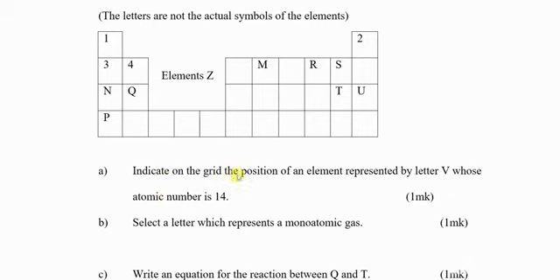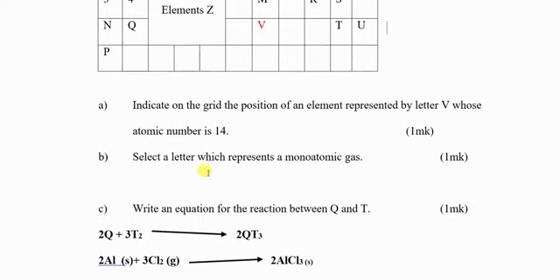Indicate on the grid the position of an element represented by the letter V whose atomic number is 14. An element with atomic number 14, therefore you should be able to count from here: 1, 2, 3, 4, 5, 6, 7, 8, 9, 10, 11, 12, 13, and 14. So 14 is here. It means that this element is supposed to be there. If you don't know how to count, this is going to be difficult for you. So we have answered that.